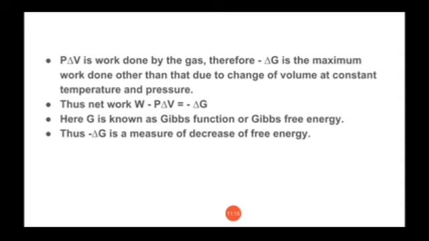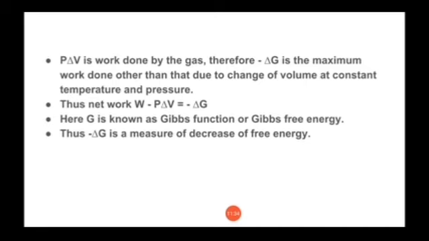So here P delta V is work done by the gas. Therefore minus delta G is the maximum work done other than that due to the change of volume at constant temperature and pressure.